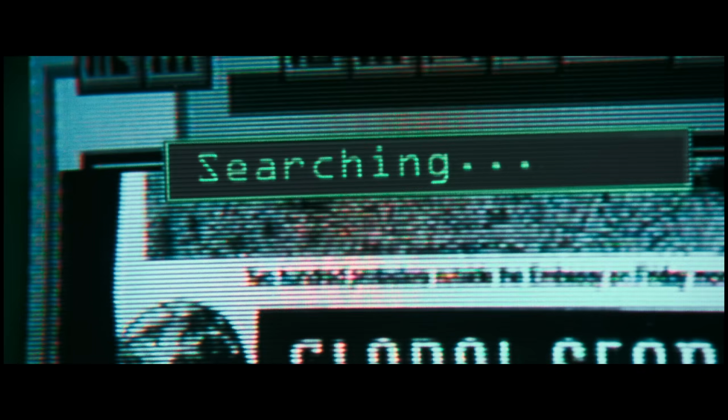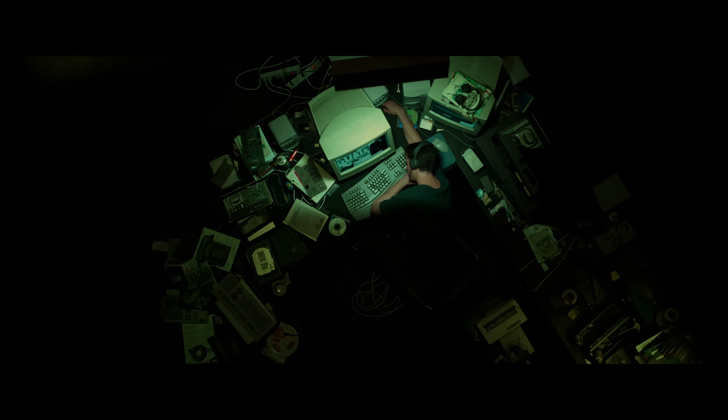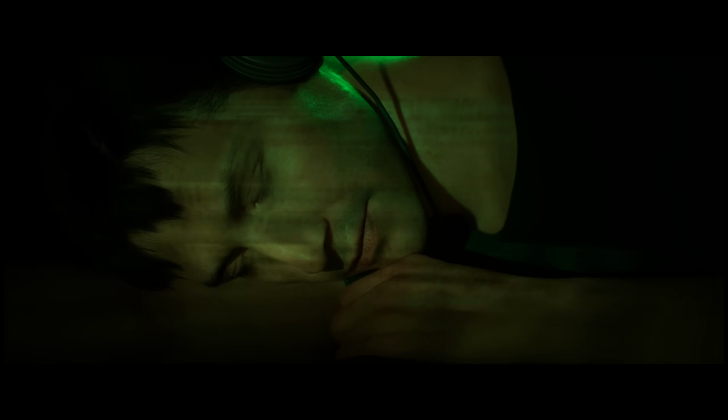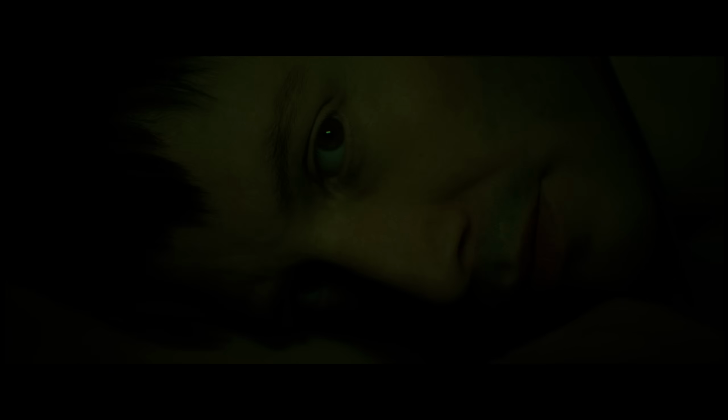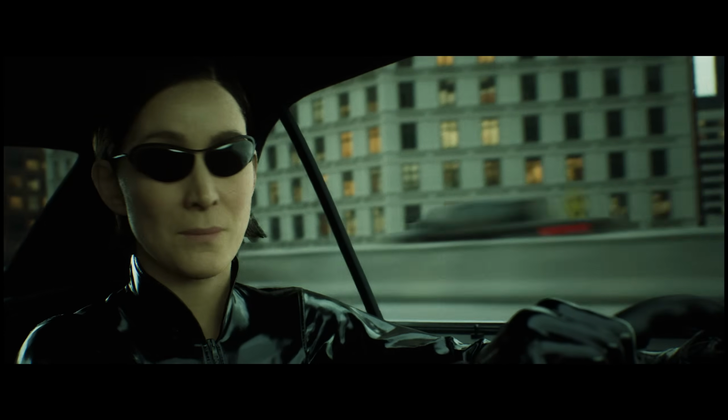Hi, I'm Thomas Anderson. Like many of you, I work with computers. But computers are also mirrors, reflecting back who and what we are and the choices we make, the worlds we build. You still got it. Like riding a bike, they say.